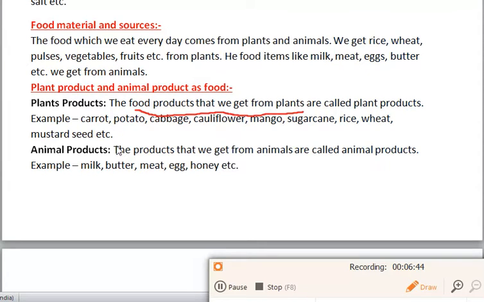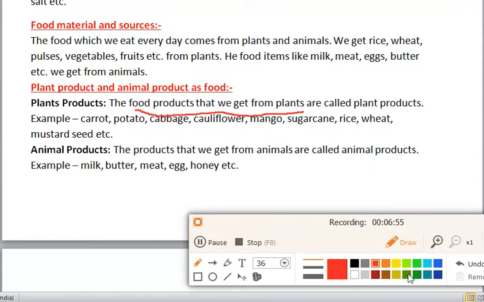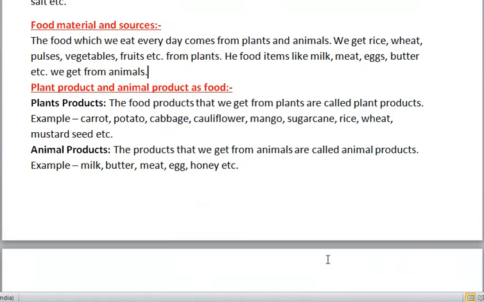Now we'll discuss animal products. The products that we get from the animals are called animal products. Example: milk, butter, meat, egg, honey, etc. we get from the animals. These are the animal products and the plant products.